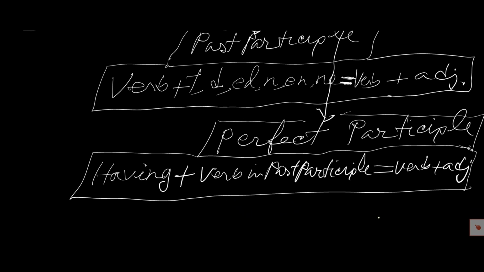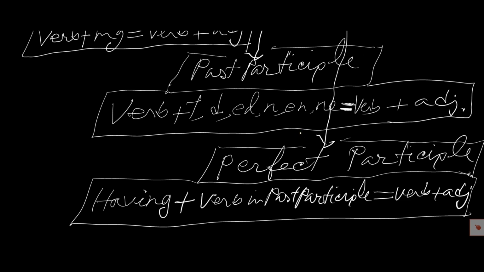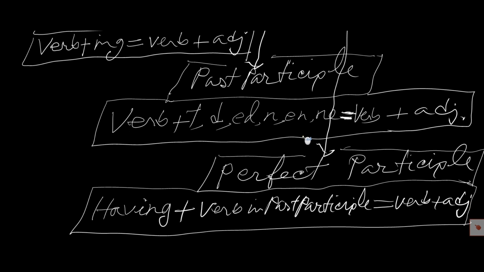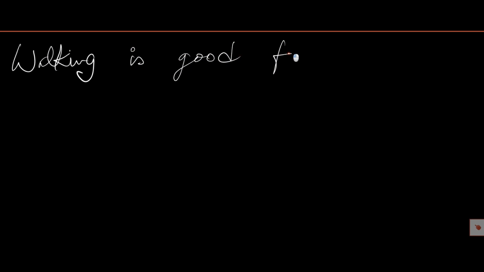Let's see examples of present participle, past participle, and perfect participle. Walking is good for health.